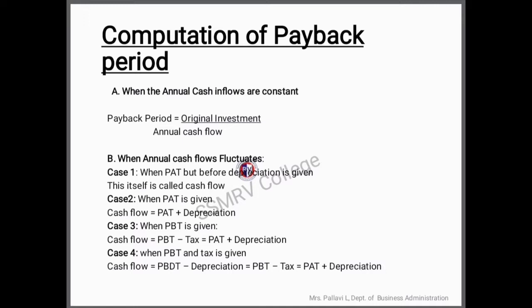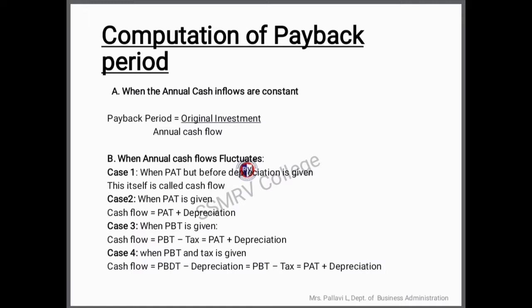In case 2, when PAT is given, add depreciation to that and that will be your cash flow. Case 3 is when PBT is given, that is profit before tax. When profit before tax is given, you have to subtract tax from PBT, and that becomes your PAT. Now you add depreciation to that, and then it becomes the cash inflow for you.